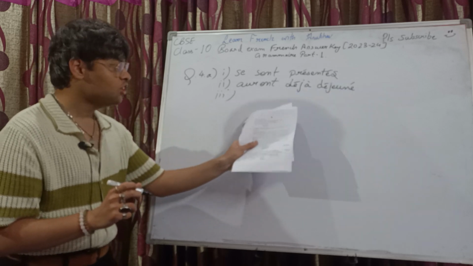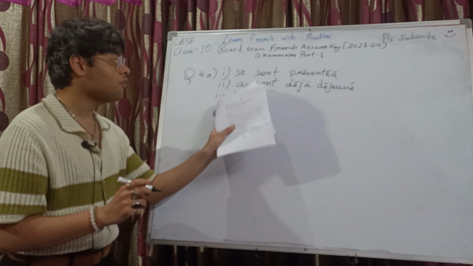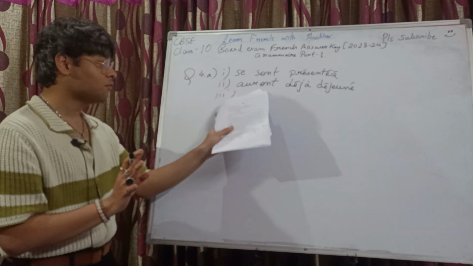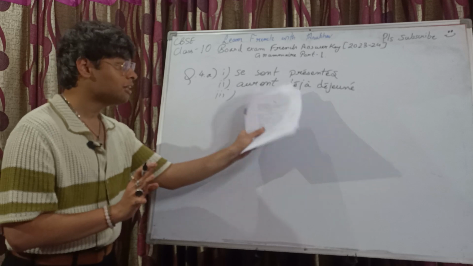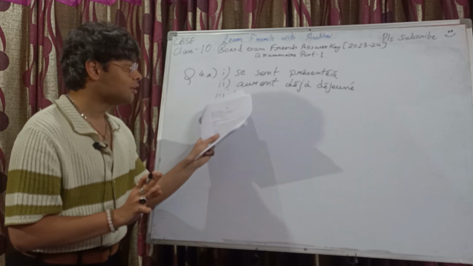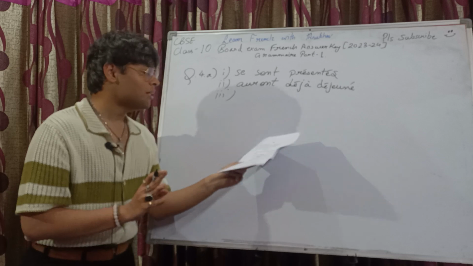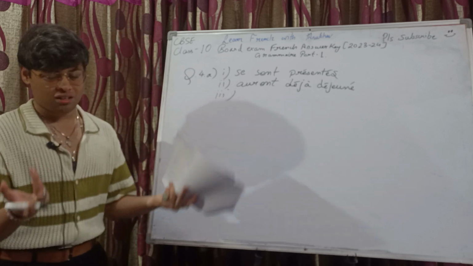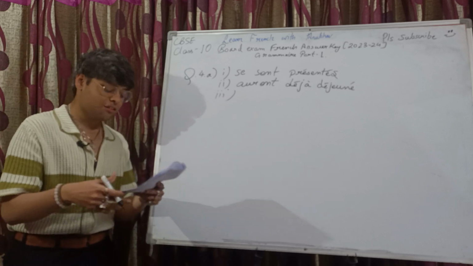And I would say déjà, accommodate déjà between the auxiliary verb and the past participle. That's how we write it in case of an auxiliary verb. Right, in the presence of an auxiliary verb and the past participle, déjà comes in between. So write in your answer copies: auront déjà déjeuné. But I feel since déjà is given after the blank, even if you write auront déjeuné, it will be considered correct only, right?